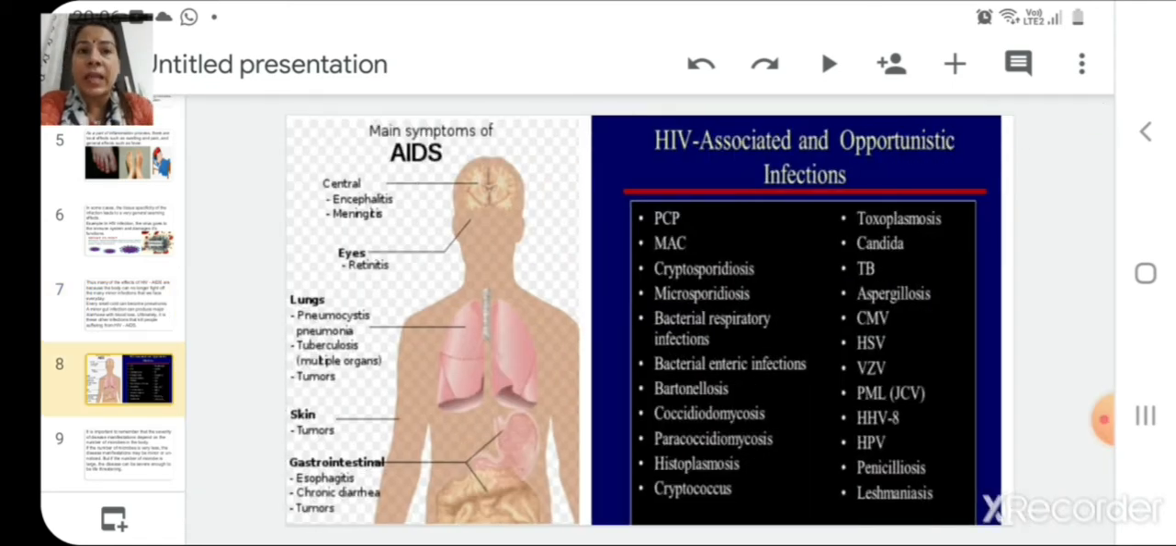In this slide, I have tried to show you some of the symptoms of AIDS, which will tell you how many organs can get affected by HIV AIDS infection. And on the other side of this slide, you can see that HIV associated and opportunistic infections are there, and there is a list of so many infections which are correlated with HIV and which result in the death of a patient.